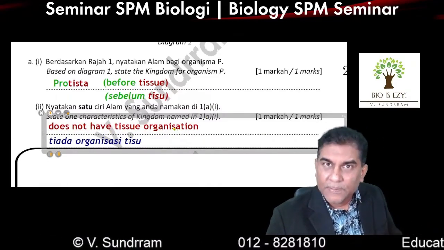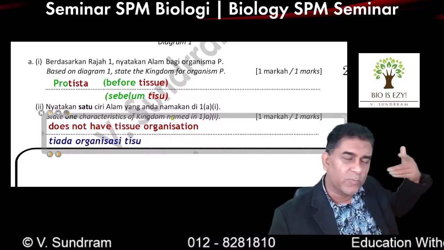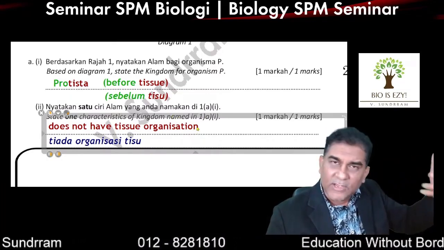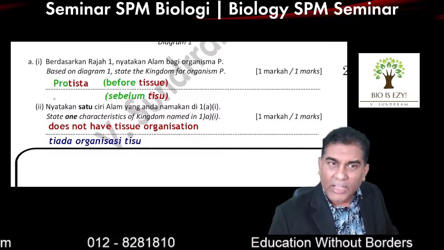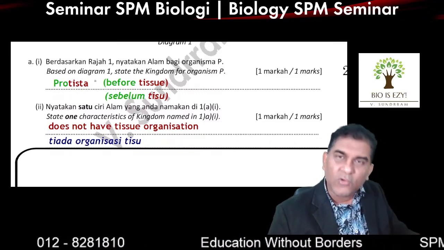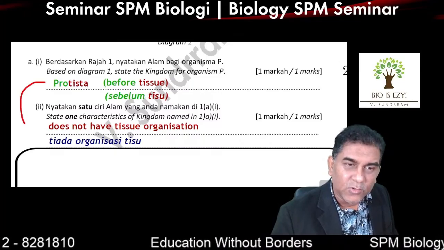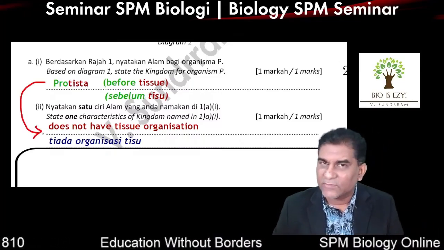Maybe you remember from the textbook, the revision book, notebook, or wherever you're studying. Maybe you remember from what you learned in class, but I'm trying to give you a clue. I purposely asked for the name Protista because if you know the meaning, before tissue, you can use that to come up with this explanation.